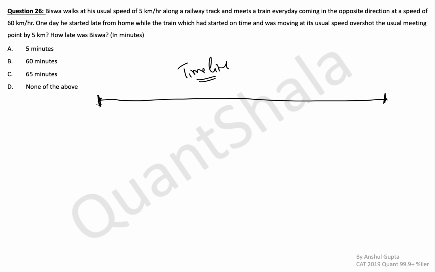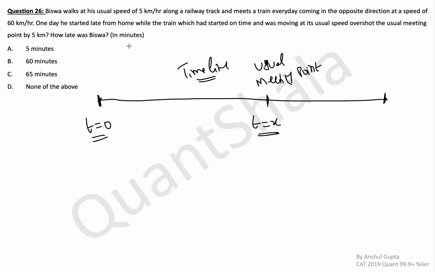So now let's say always they started at t equal to 0. Always Biswa and the train both started at t equal to 0. But this time Biswa started sometime late. How much time do they take normally to meet? Let's say they take some x amount of time, t equal to x. This is their usual meeting point. Now they will meet 5 minutes late.